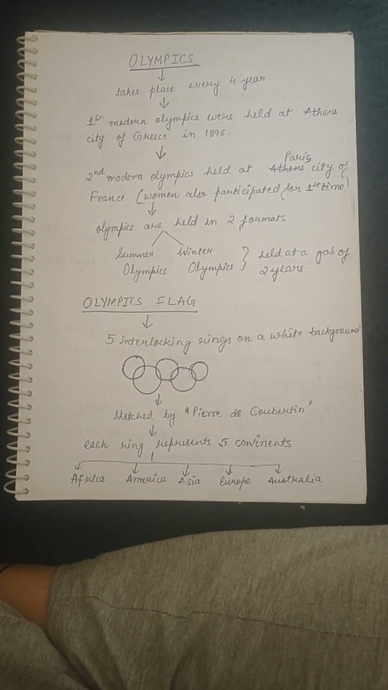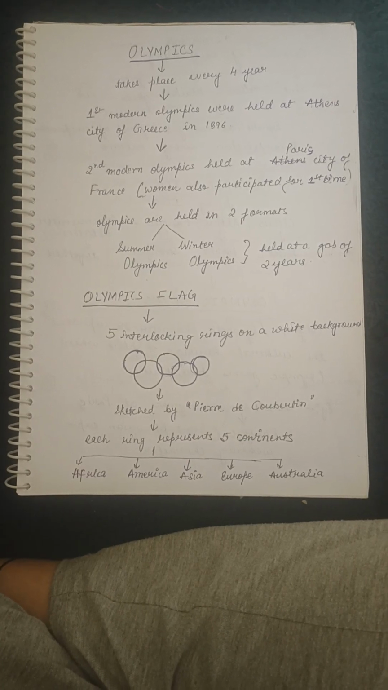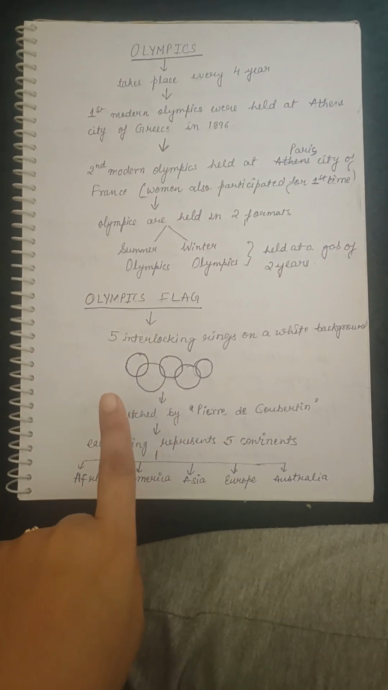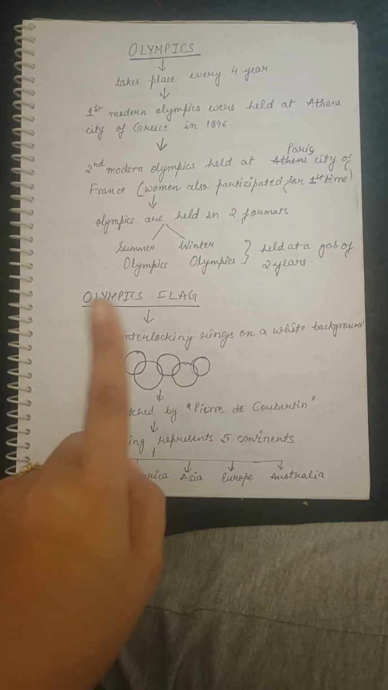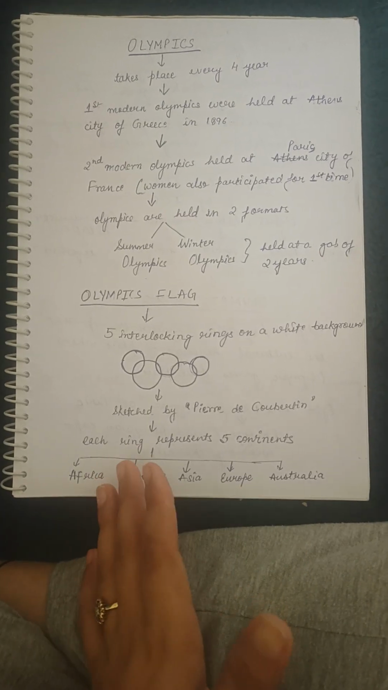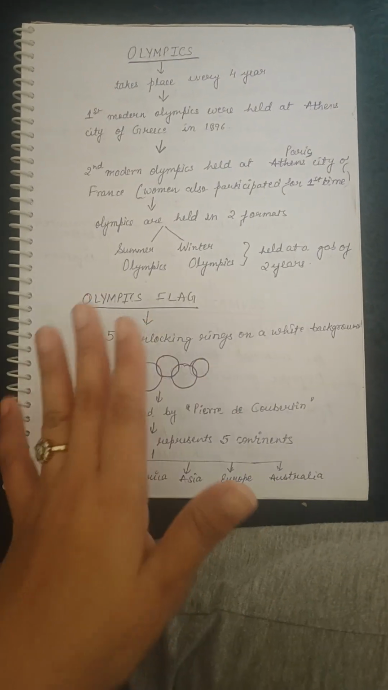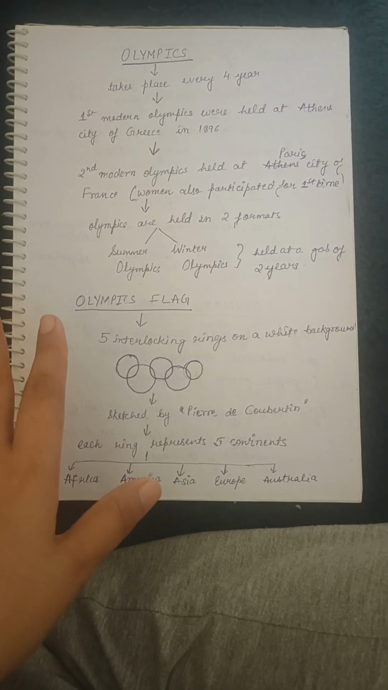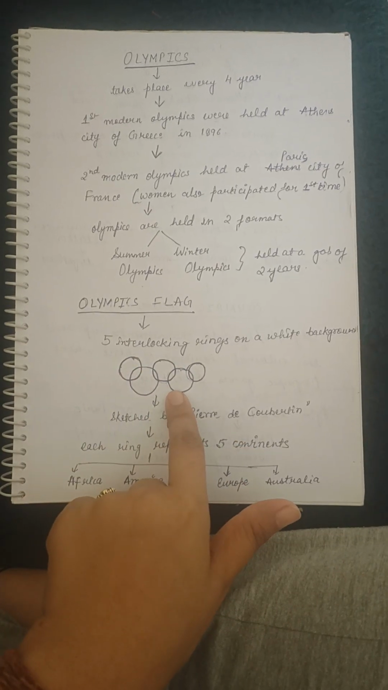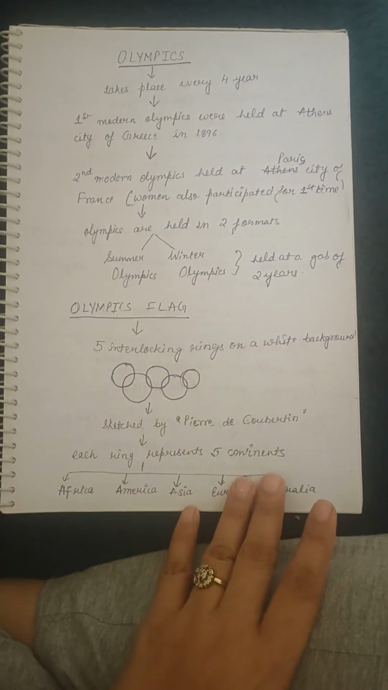Okay, so let's come to the Olympics flag. So these games have a flag in which there are 5 rings and all are interlocking, and each of them is representing some continents as well: Africa, America, Asia, Europe, and Australia. So these are all the continents who play in the Olympics with their players, and this ring structure has a white background, and each of these rings has a specific color as well, that I will go ahead with in some time.